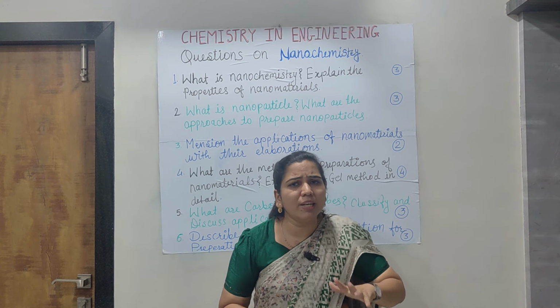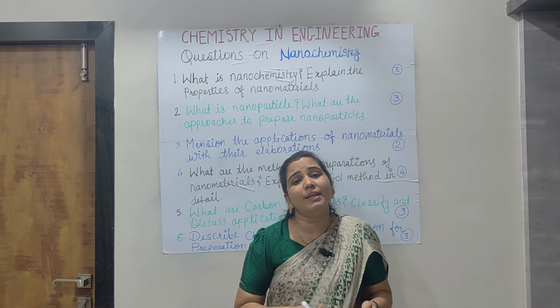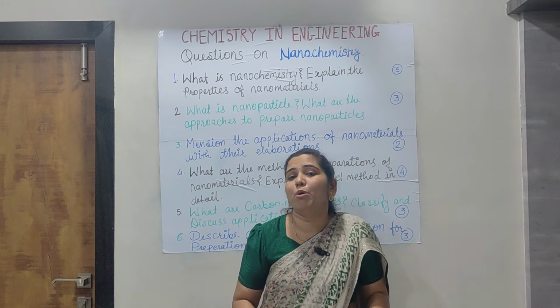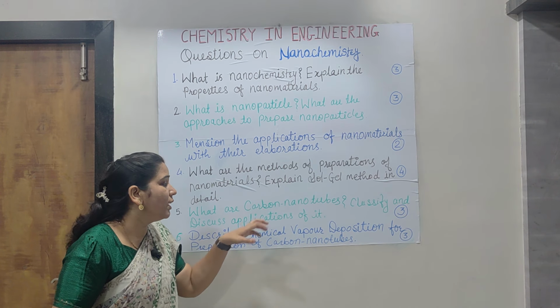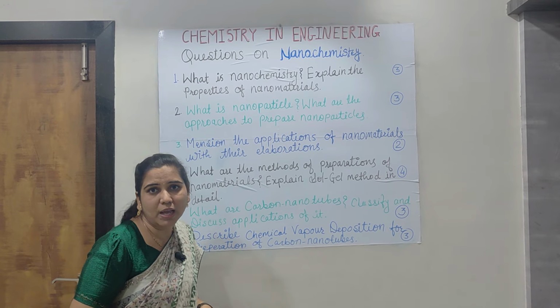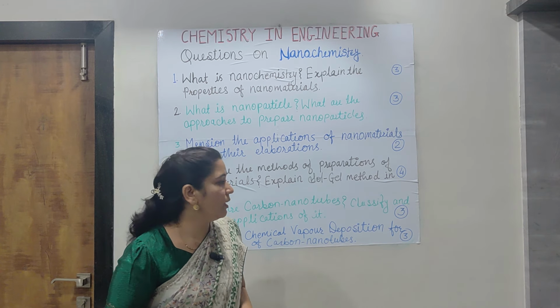They have different types on different bases. What the different types are, as well as their different applications, are to be written in points, in the same way as for nanomaterials.